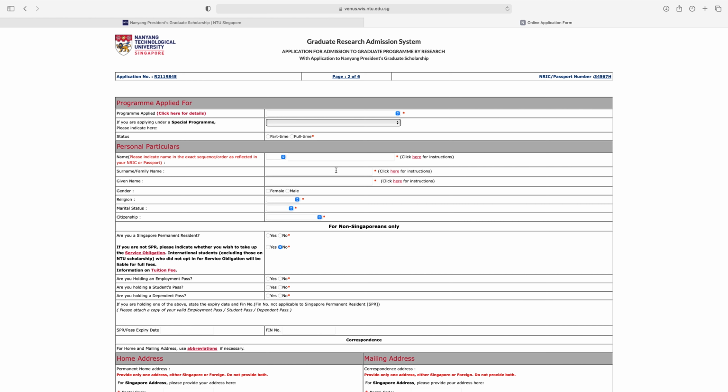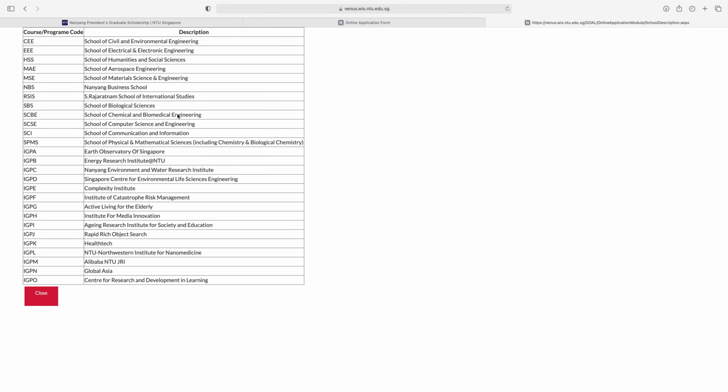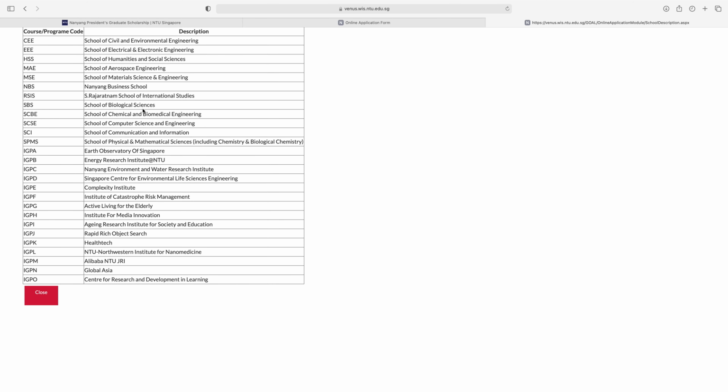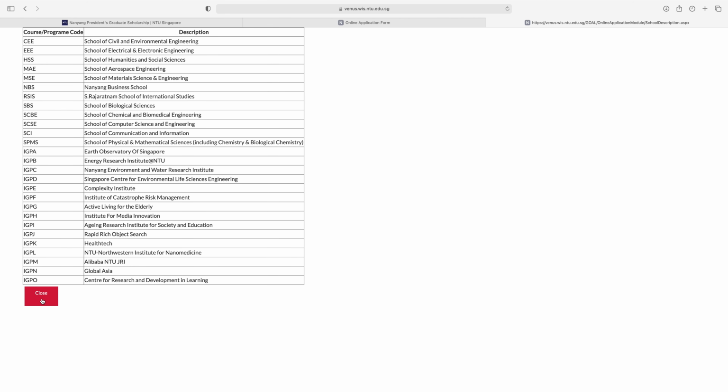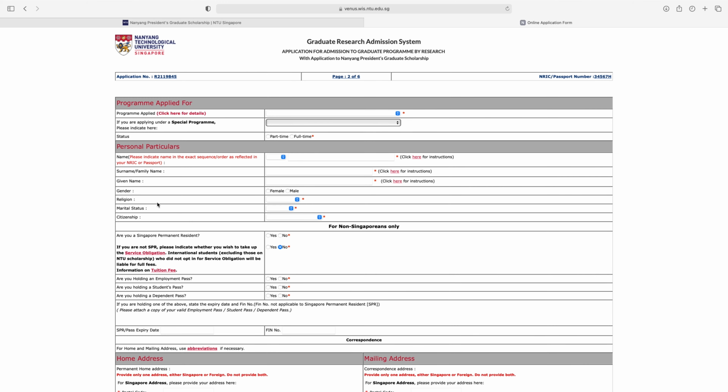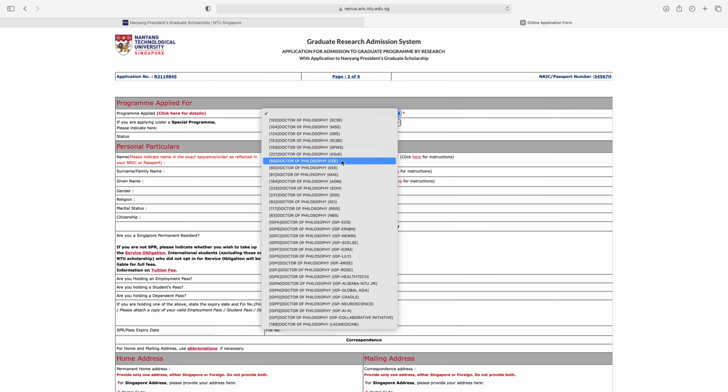On the second page, here you can see program applied for, click here for details. So here are some course program codes, and if you want to apply for School of Civil and Environmental Engineering, then you will use this code CEE, School of Humanities and Social Sciences, HSS. For example, if I apply for School of Biological Sciences, the code is SBS. So after checking the code, just close this, and from here SBS, this is Doctor of Philosophy SBS, so click here.